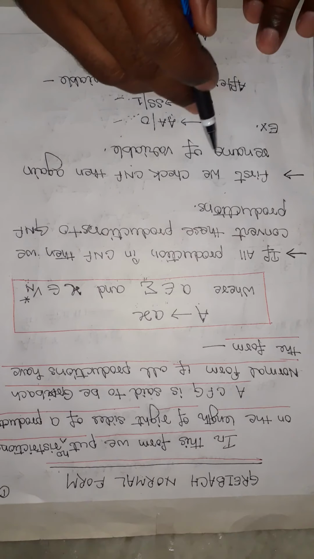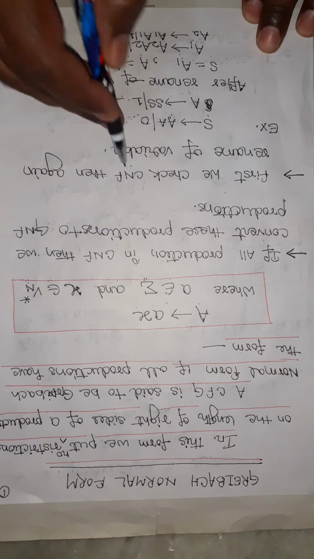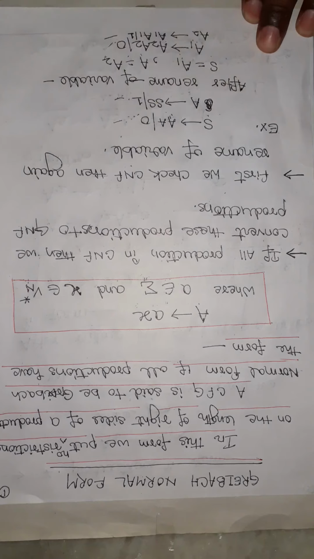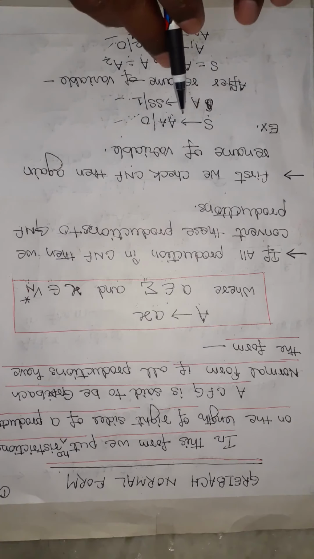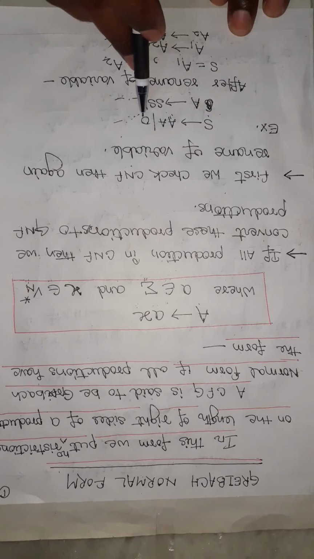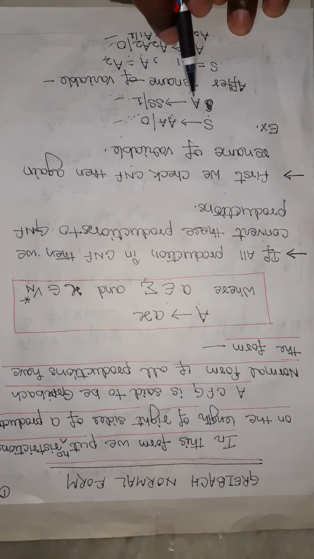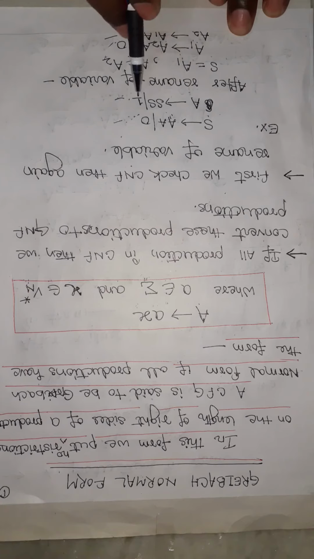Next, first we check the CNF, then rename the variables. For example, here S derives AA or 0, and S derives SS1.